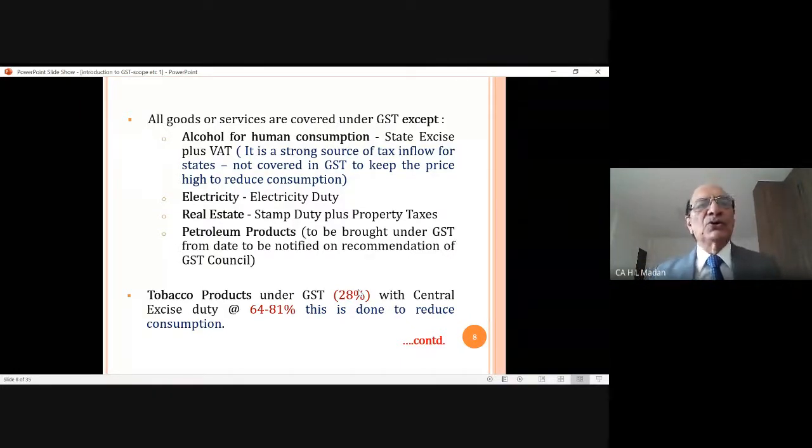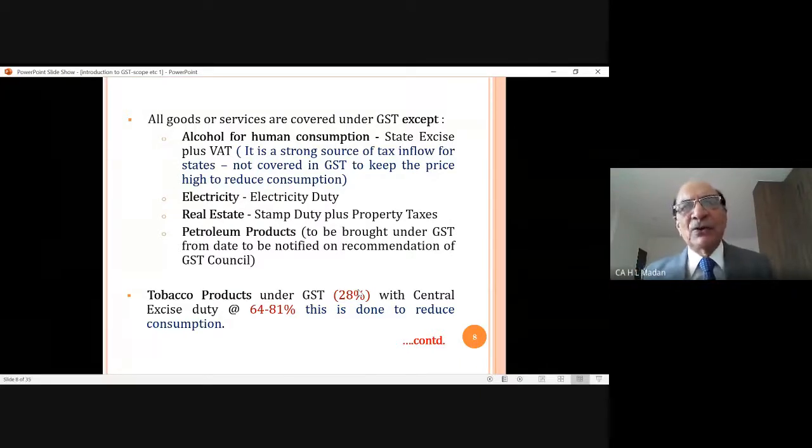And you know, on all these four items, the collection of tax for the states is 60%. 60% of state government revenue comes from these four items only. That is the reason why state governments in the initial stage of implementation of GST did not agree to be included in GST. Hence, what is the scope of GST?